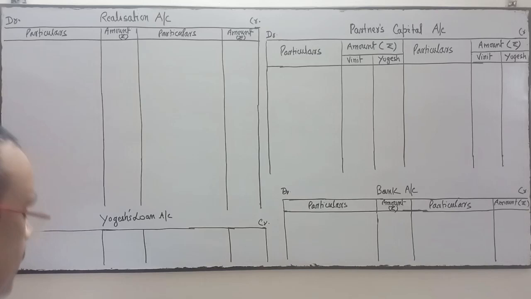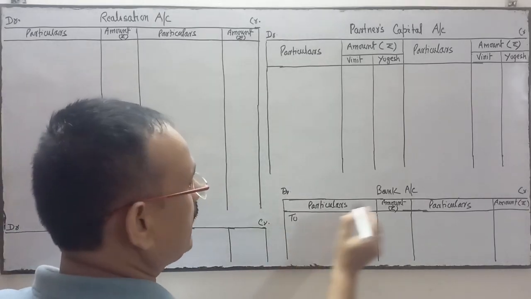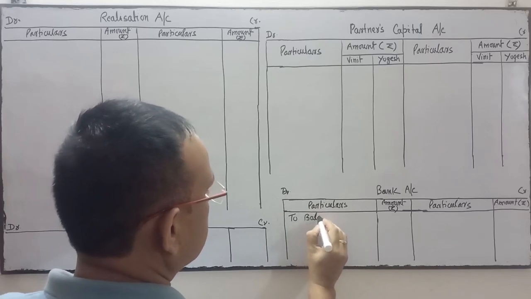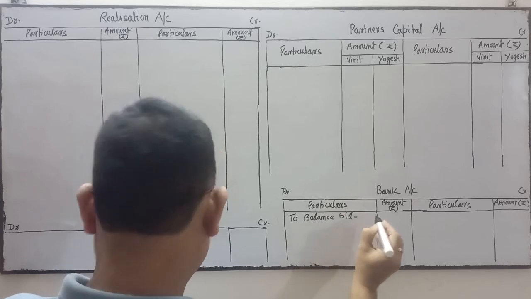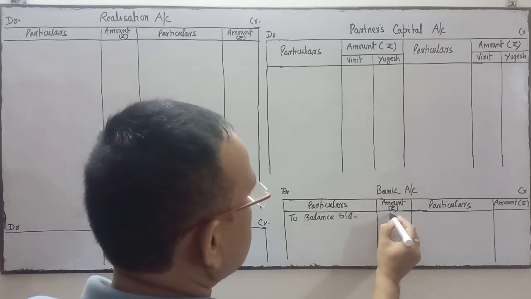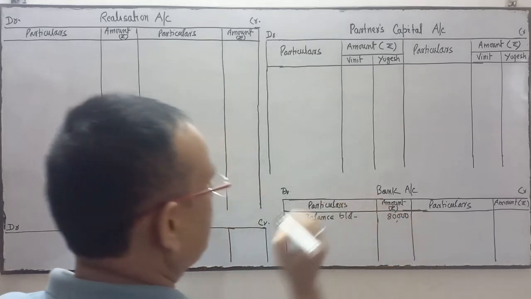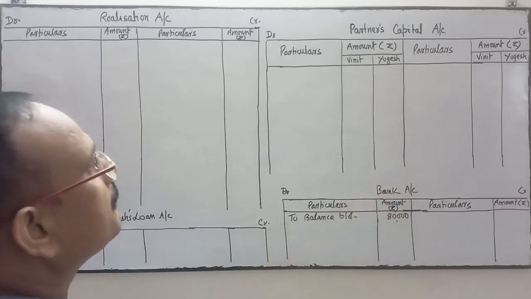On the asset side, bank balance is there. So I'm going to write the bank balance over here in the bank account. It has a debit balance. So to balance brought down. Balance is 80,000. Bank balance is 80,000. So I have written over here, to balance brought down in the ledger of bank.